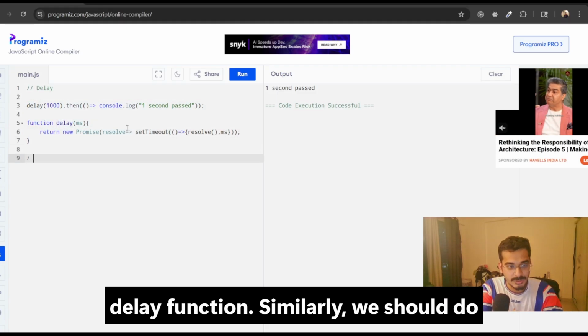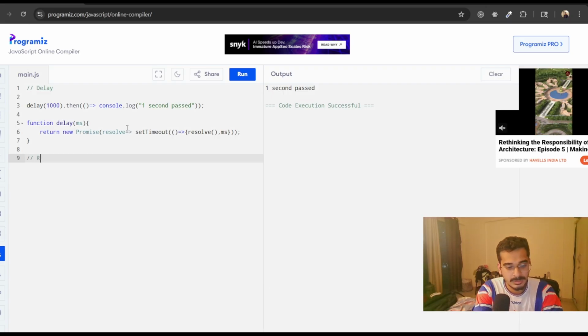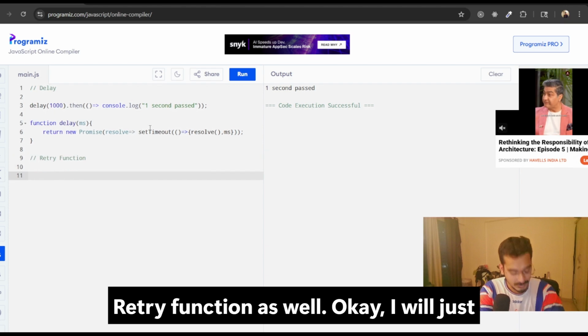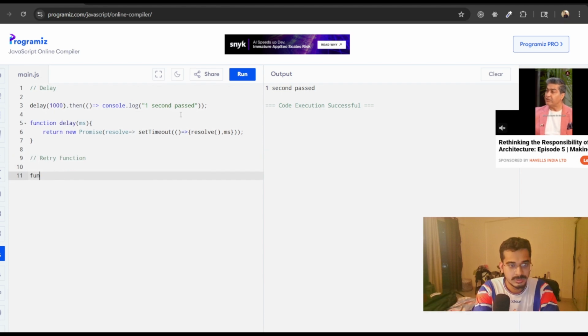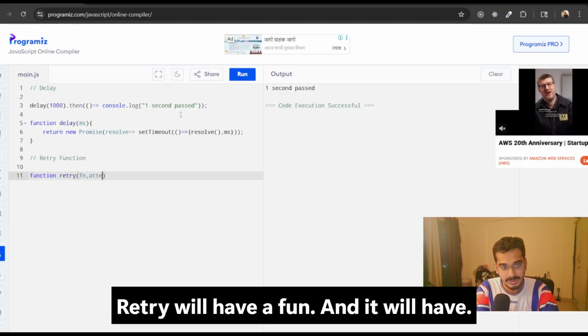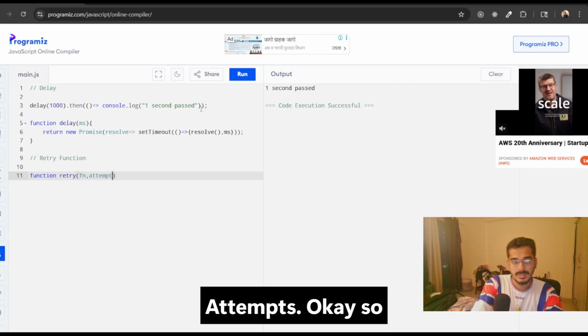Similarly, we should do the retry function as well. I'll just write the code. Function retry will have a function and attempts.